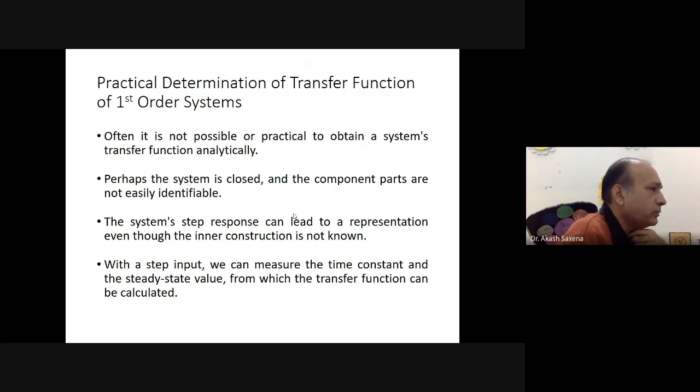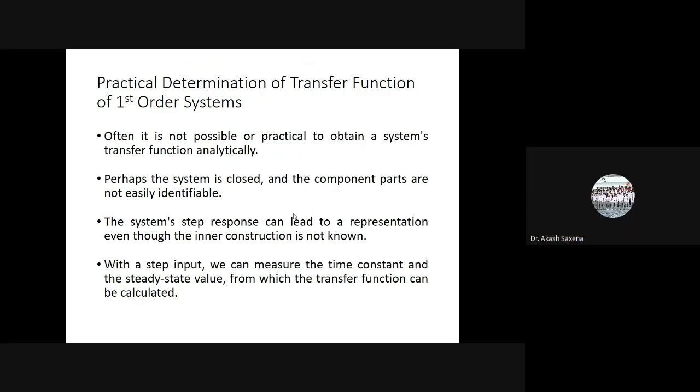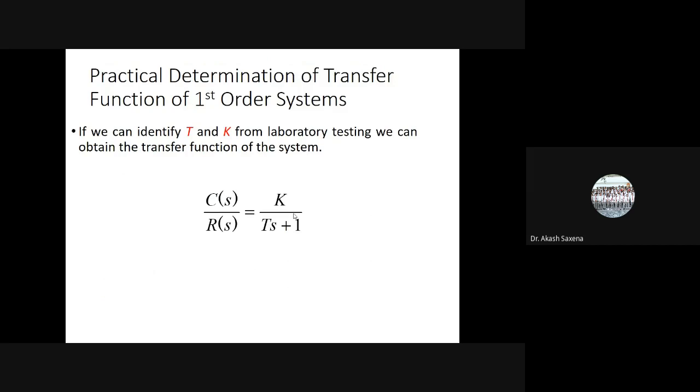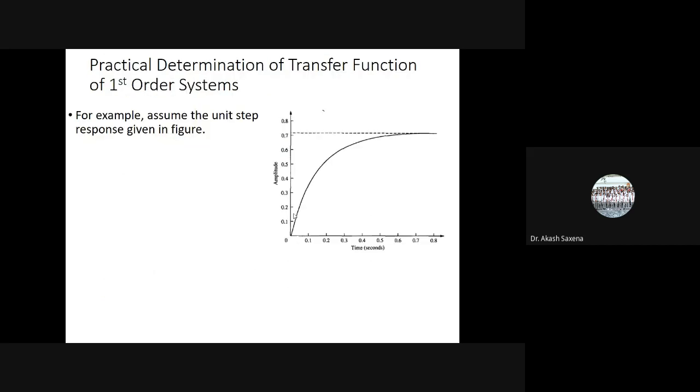So the system step response can lead to a representation even though the inner construction is not known. So with a step input, we can measure the time constant and the steady state value from which the transfer function can be calculated.